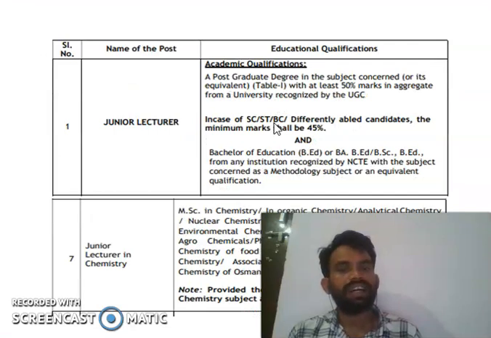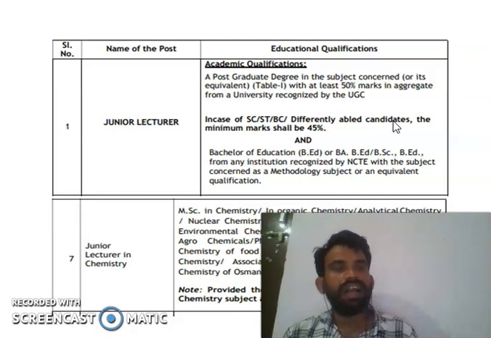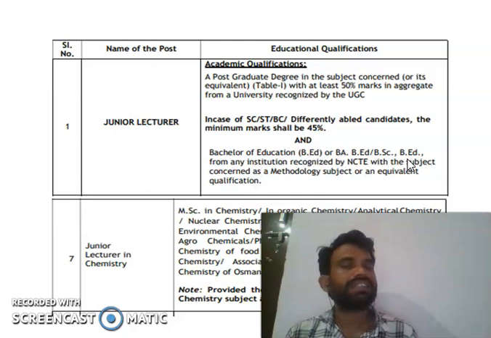And you can see the qualification for JL chemistry. For junior lecturer, the academic qualification is a postgraduate degree in the subject concerned with at least 50% aggregate marks from a university recognized by UGC, or for SC, ST, OBC or physically handicapped candidates, minimum 45. You should compulsorily have a BEd, Bachelor of Education, in the concerned methodology: physical science, biological science, Telugu.